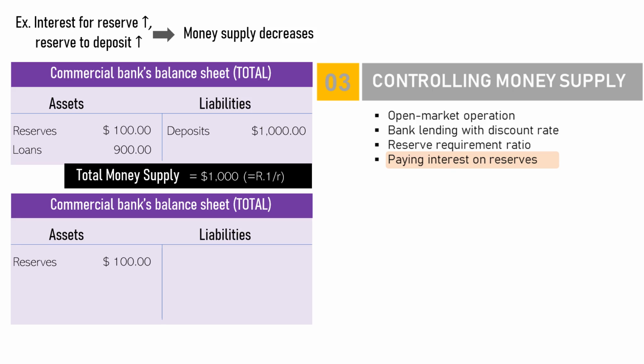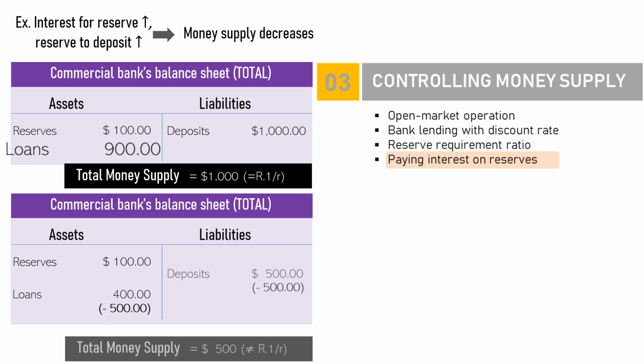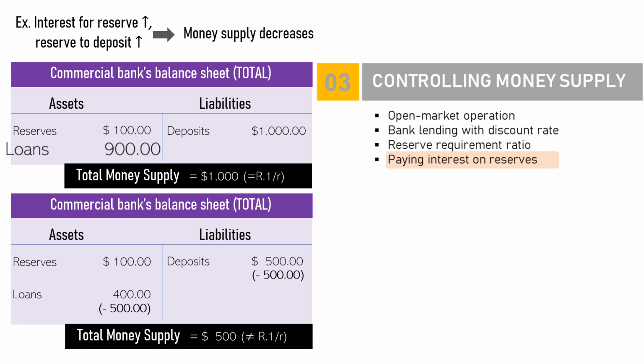Unlike the loan-to-bank case, here banks are not getting more reserves from the central bank. Banks just reduce their loans to hold more reserves. With increased interest on reserves, banks may find it more attractive to add to their reserve holdings rather than to provide loans. So instead of providing $900 in loans, for instance, banks may provide only $400 or $500. The resulting deposit and money supply are then only $500.